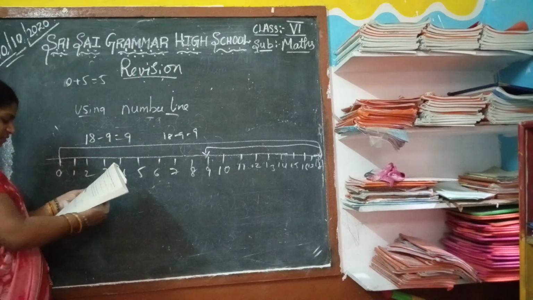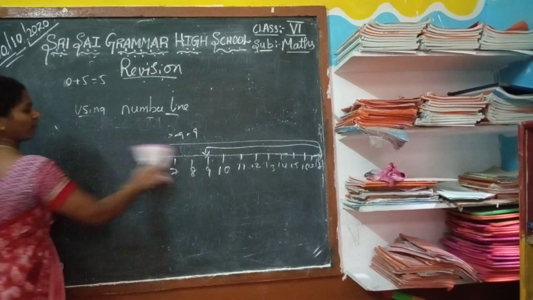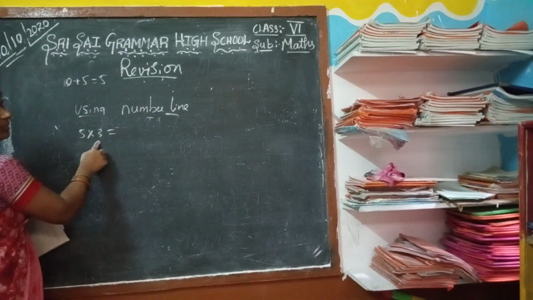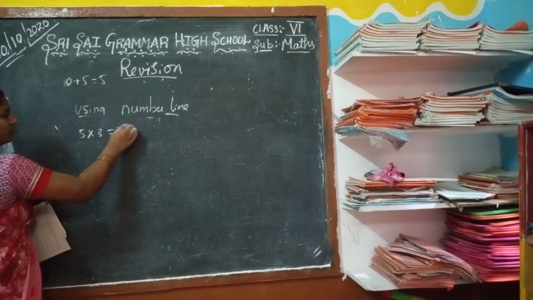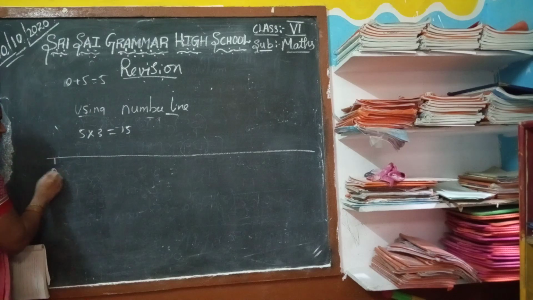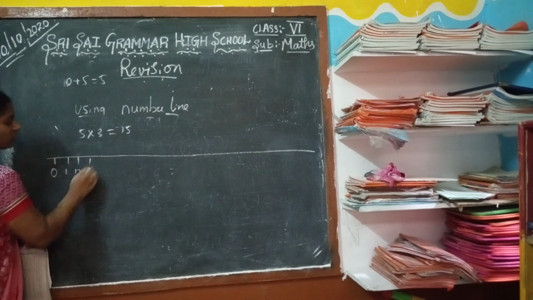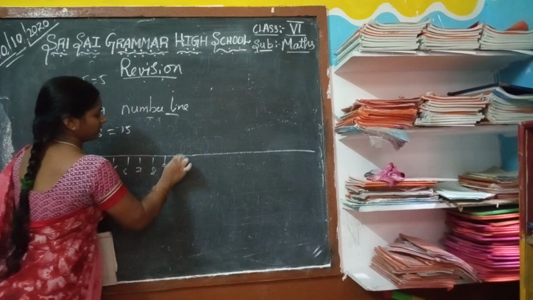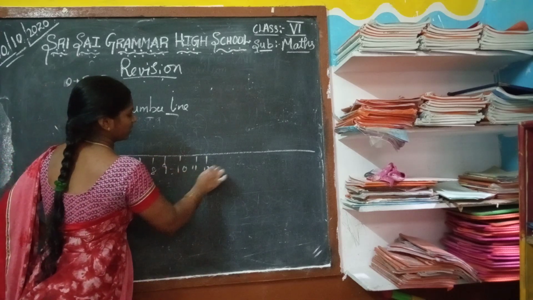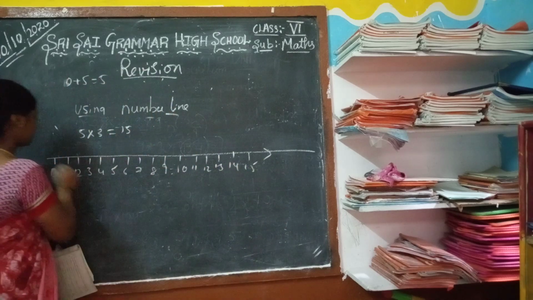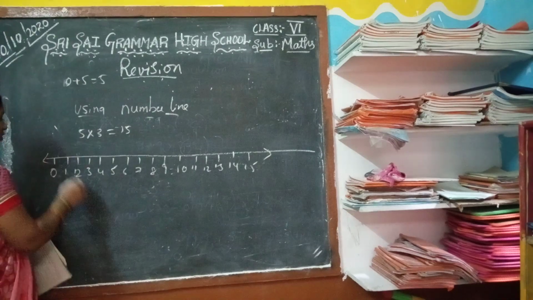In the same way, multiplication also. Multiplication 5 into 3: when you multiply 5 into 3 we get 15. This should also be represented on the number line which starts with 0. Now we have to write the numbers 0 to 15.